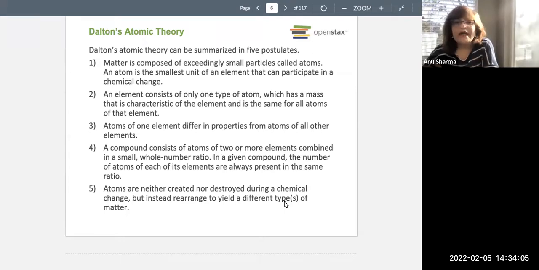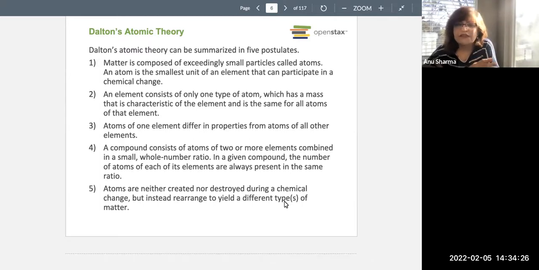An element consists of only one type of atom, but a compound contains only one type of molecule. So the smallest particle of a compound is a molecule, and the smallest particle of an element is an atom. The mass of the atom is very characteristic of that element.